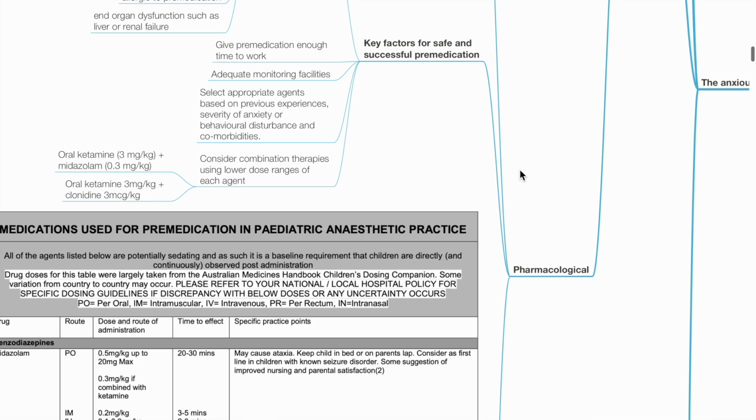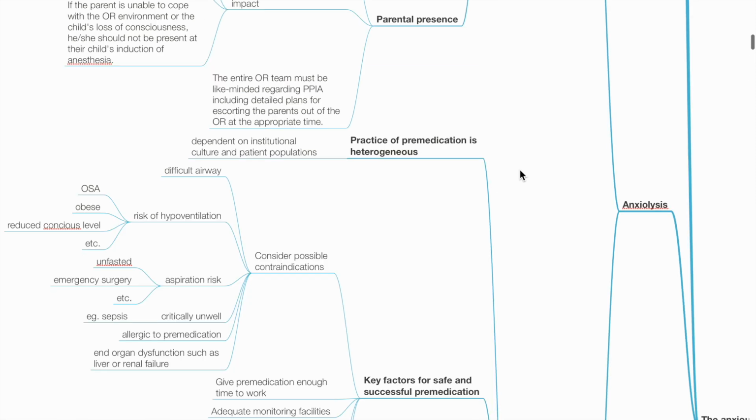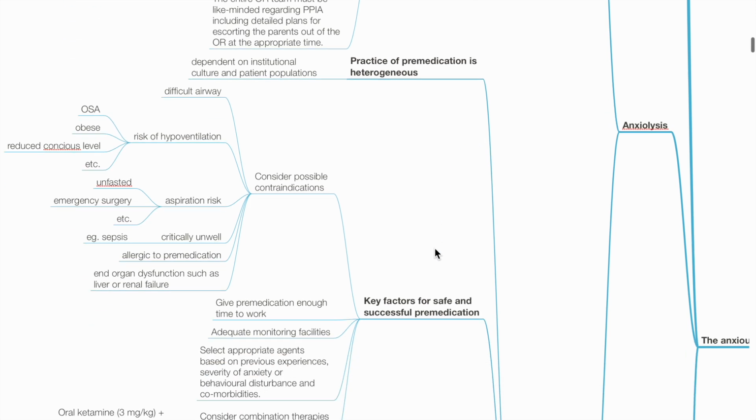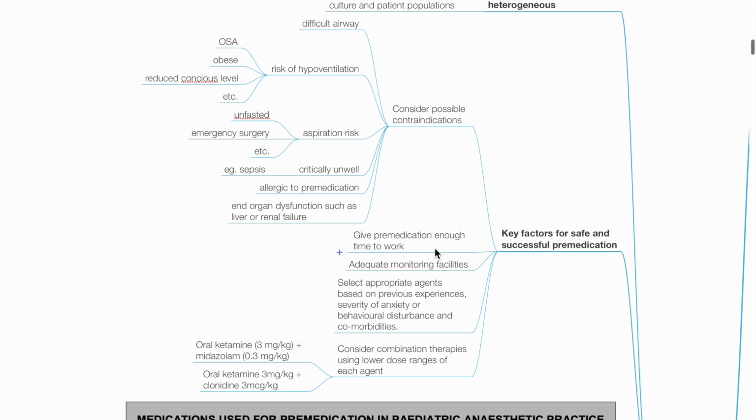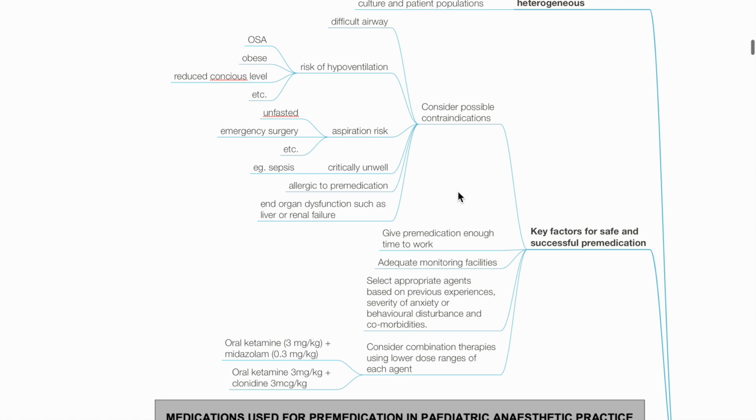Pharmacological techniques. Practice of pre-medication is heterogeneous and depends on institutional policies and culture. Key factors for safe and successful pre-medication: consider possible contraindications such as difficult airway, risk of hypoventilation such as in OSA, obese or reduced conscious level, risk of aspiration such as those inadequately fasted or emergency surgery, critically unwell patients